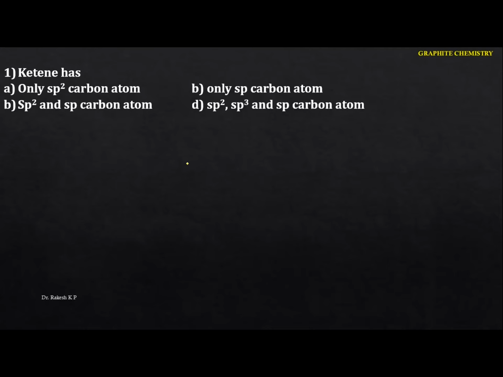Ketene. So we have to identify the hybridization of the carbon in ketene. First you have to know what exactly ketene is. Ketene is nothing but CH2=C=O. This is what you are going to call ketene. The IUPAC name is ethenone.